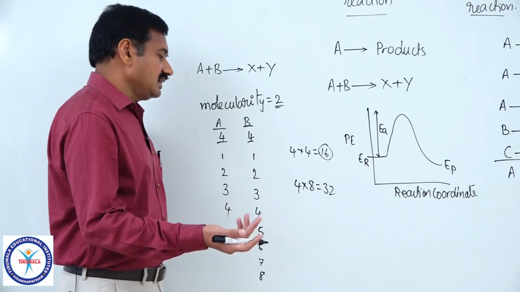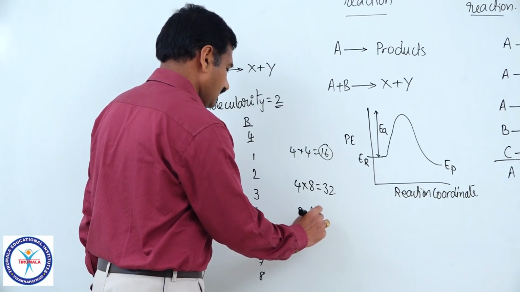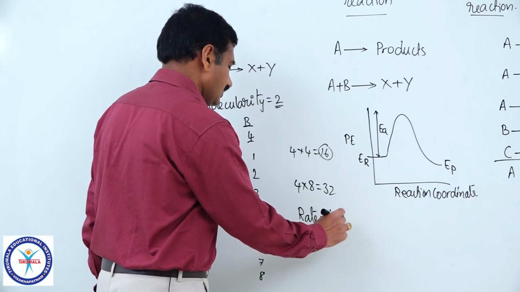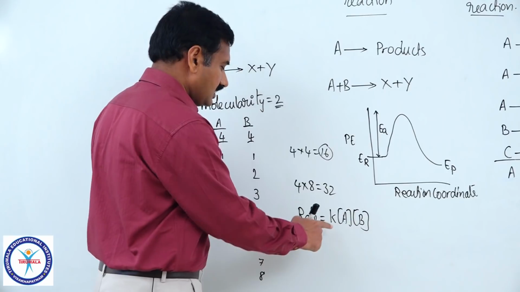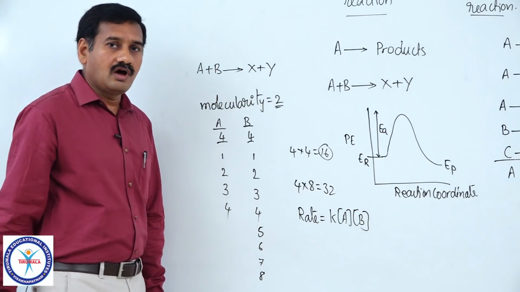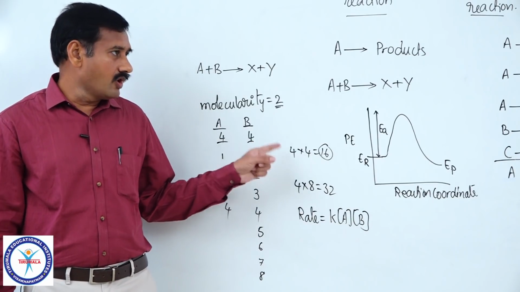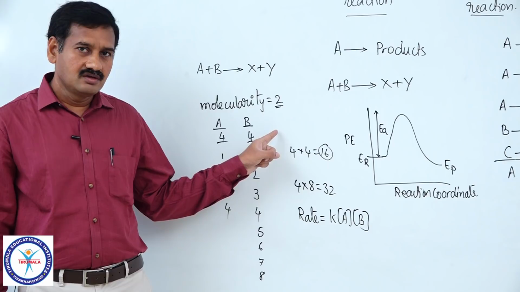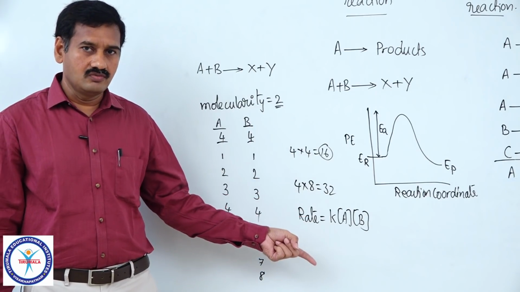How can you write the rate equation now? Rate is equal to rate constant k into concentration of A into concentration of B. So, the order with respect to A is 1 and B is also 1. The total order of reaction is equal to 2. So, for a bimolecular elementary reaction, we now find the order is also equal to 2.